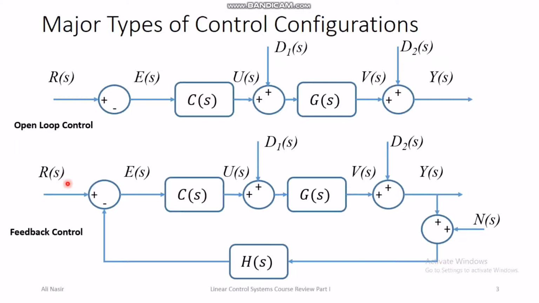So we also discussed in the beginning of the course that this feedback control is robust in nature and it also rejects disturbances. But of course it cannot reject disturbances if the disturbances are too large, and if the disturbances and noise occur at the same frequencies, then also there are problems which are discussed in the higher level courses in control systems, or postgraduate level or graduate level courses in control systems.